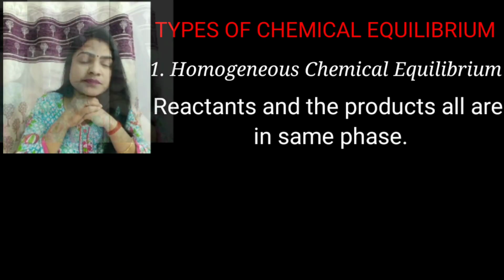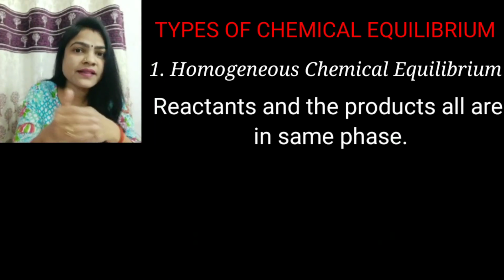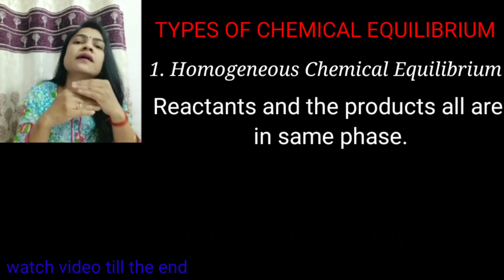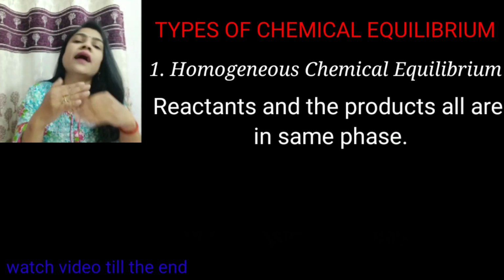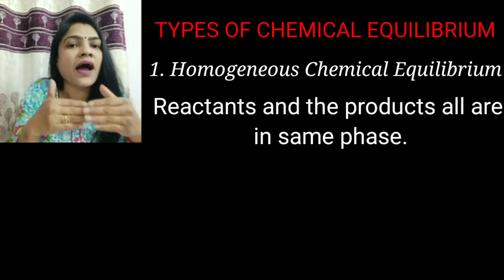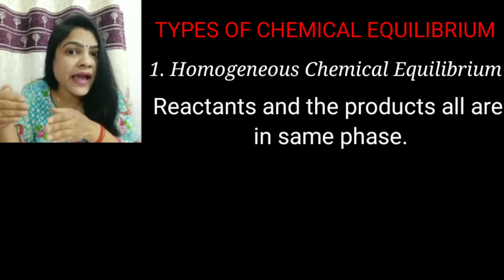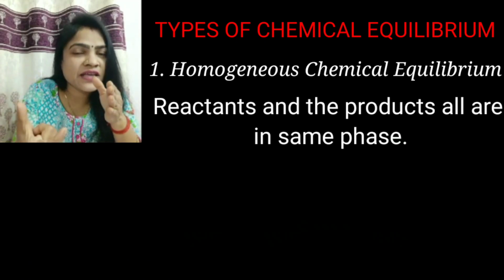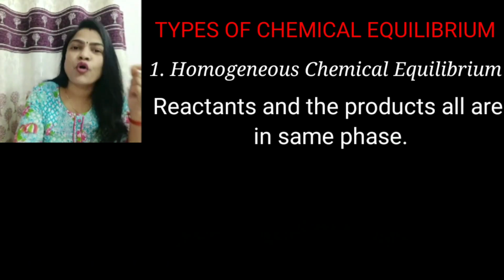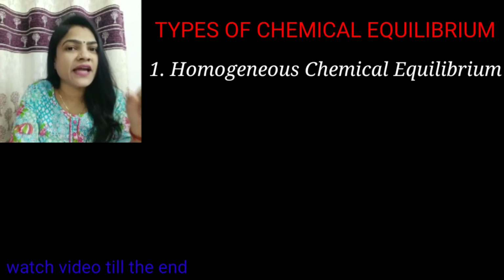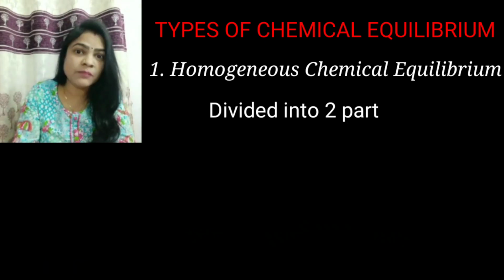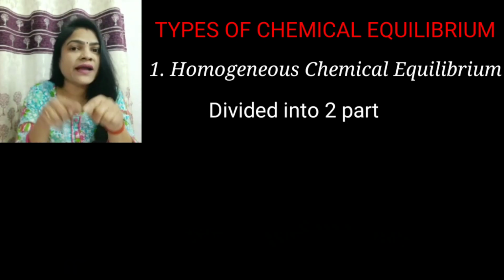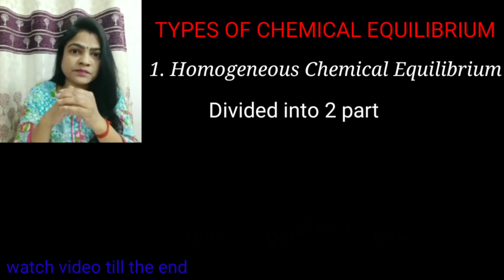For example, hydrogen gas reacts with iodine gas and it gives hydrogen iodide gas. Both reactants are in the same phase, that is gaseous state, and the product is also in the same phase, that is gaseous state. Homogeneous equilibrium is also divided into two parts.